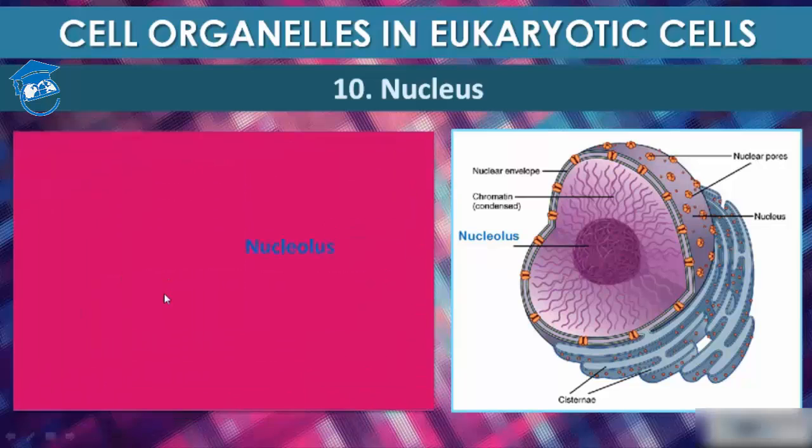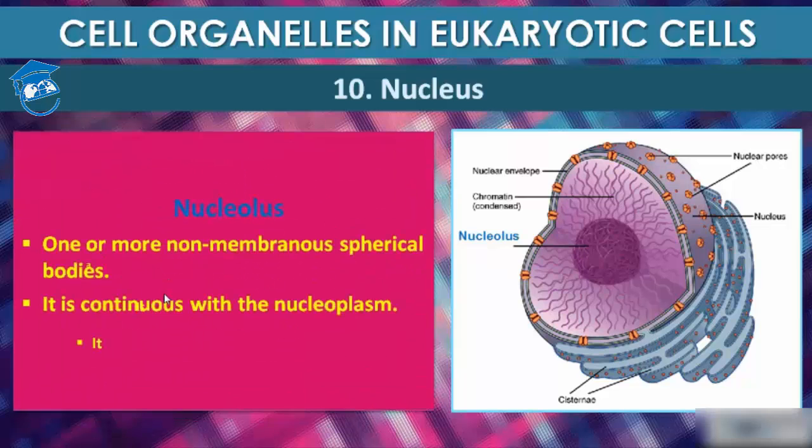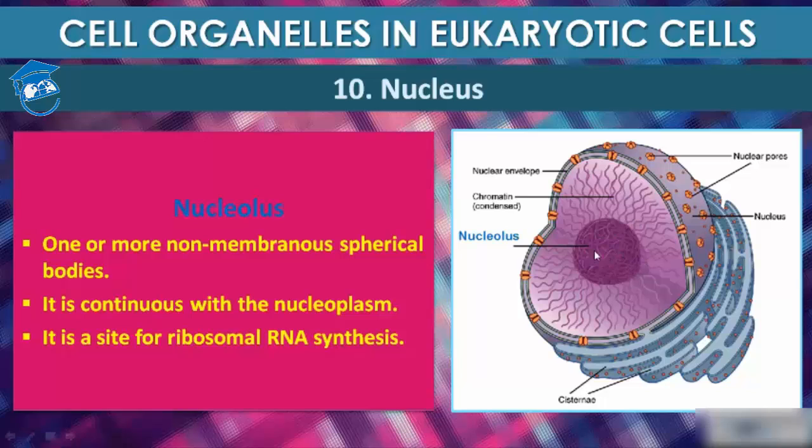Now come to the nucleolus part. The nucleolus is not surrounded by a membrane. This is the nucleolus, and this is the nucleus. The nucleolus is present inside, in the center of the nucleus. It is a densely stained structure found in the nucleus, and the nucleoli are formed around the nuclear organizer region.